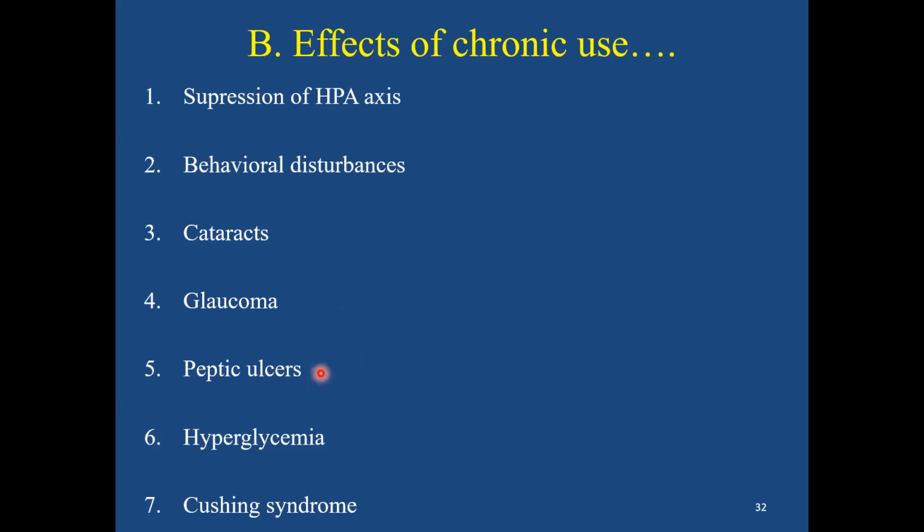Peptic ulcers, yes, because of its ability to decrease prostaglandin synthesis and impairing wound healing. Hyperglycemia, probably it worsens the diabetic status of an individual by its ability to enhance gluconeogenesis and decrease the peripheral utilization of glucose. And long-term administration is also known to cause Cushing syndrome.